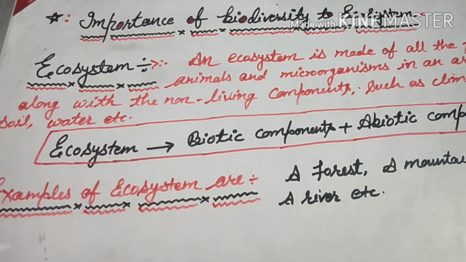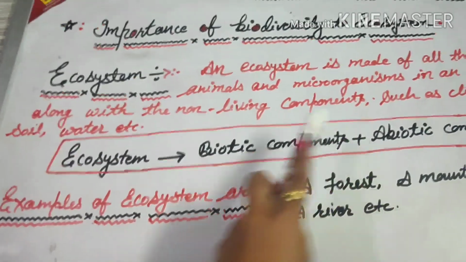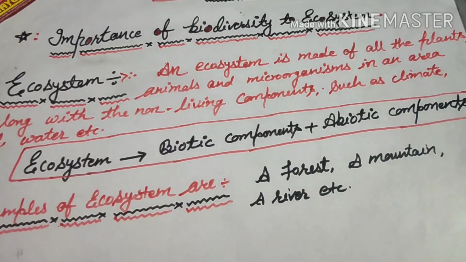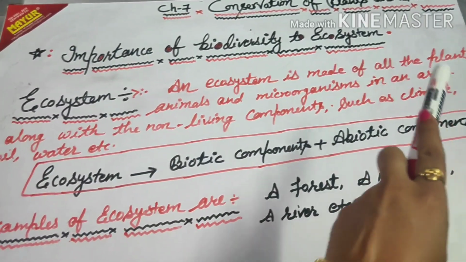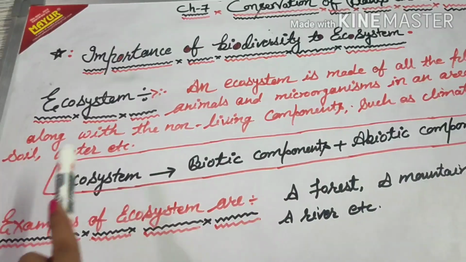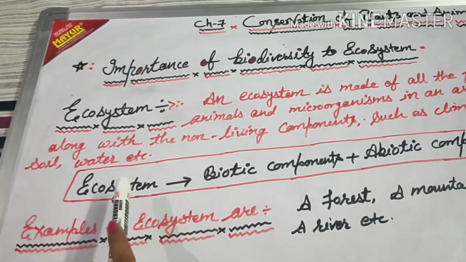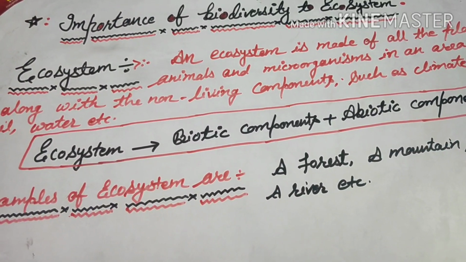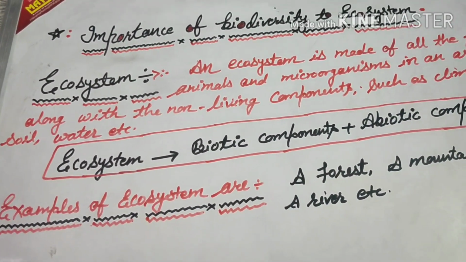All the living components and non-living components together form an ecosystem. So now we can say that an ecosystem is made of all the plants, animals and microorganisms in an area, along with the non-living components such as climate, soil, water, etc. And each of these components depends upon one another for their survival.